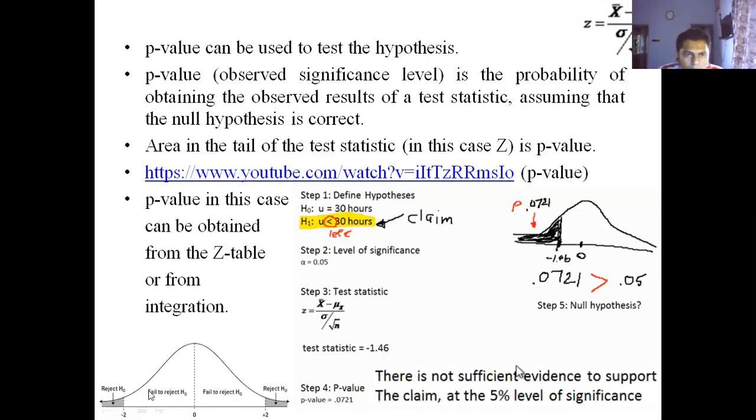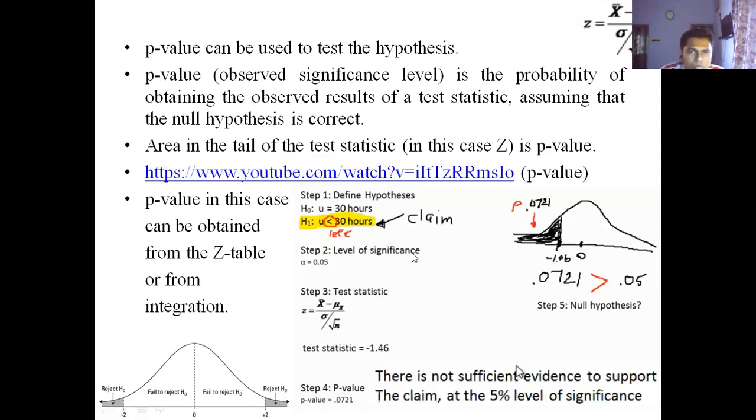Whenever you have found your test statistic, you need to know where it lies. If your test statistic lies in this particular region, then you fail to reject the null hypothesis. But if your test statistic lies beyond this region, then you reject the null hypothesis.